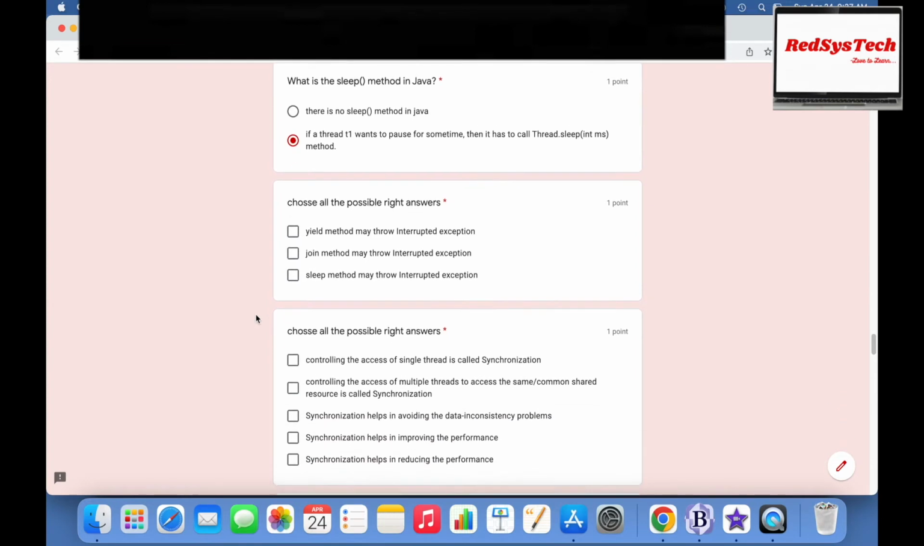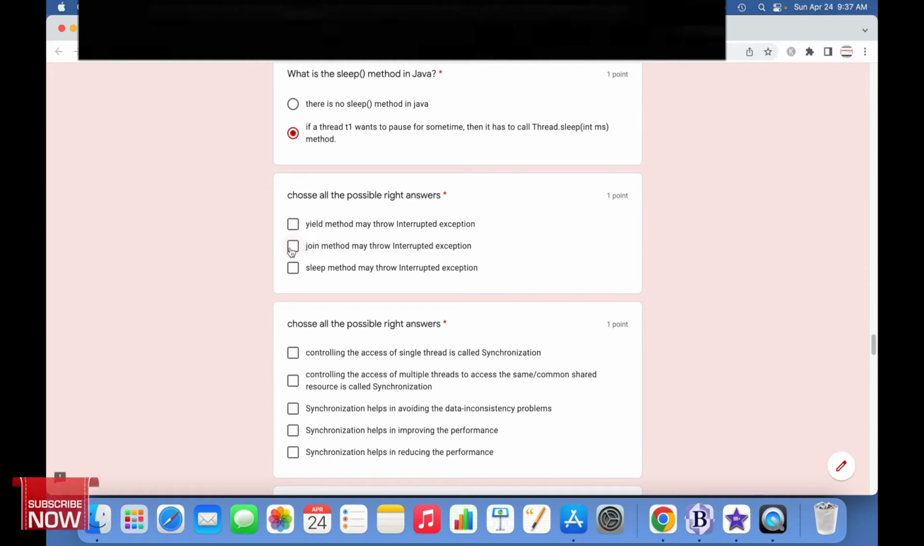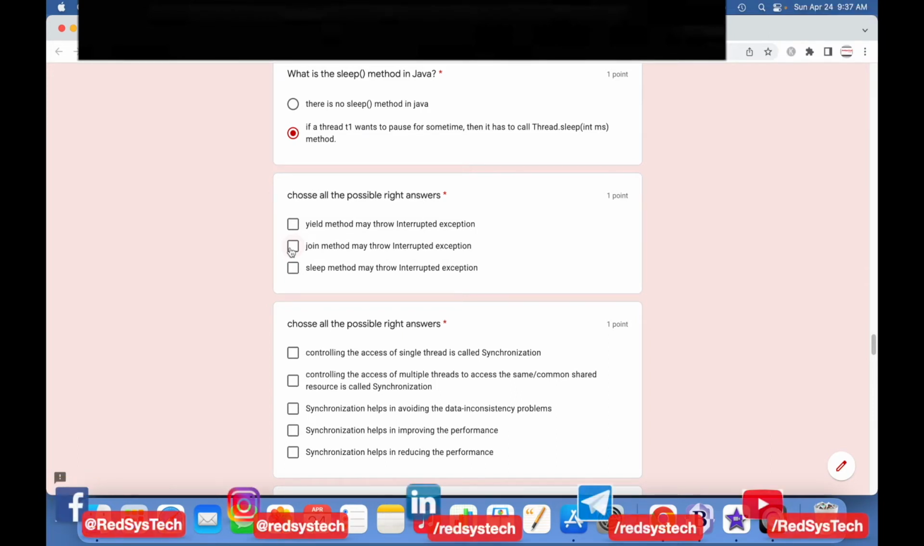Choose all the possible right answers. Yield method may throw InterruptedException. Join method may throw InterruptedException. Sleep method may throw InterruptedException. So basically, the threads which are going to take a pause, or go into waiting, can throw an interrupted exception. If a thread is calling a join method, there is a possibility that it has to go into a waiting state.